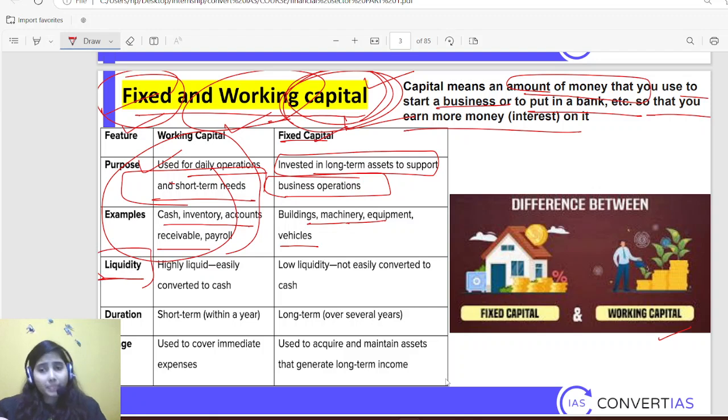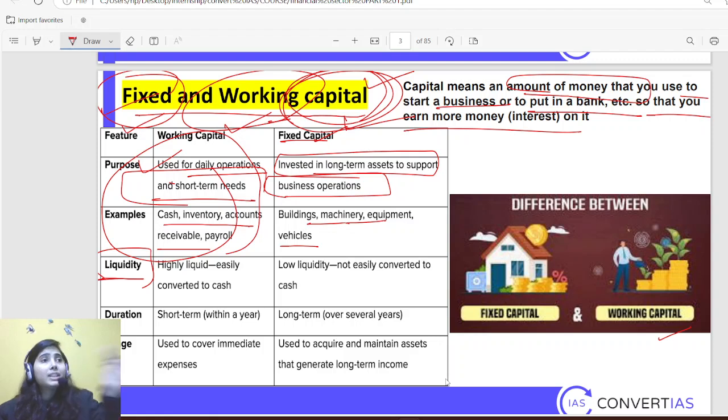Liquidity, I have already explained in the previous session, is the ease with which something can be transformed into cash. For example, if I am going to sell this laptop, then I have to wait for a buyer who can give me enough money for it. So this is not easier in terms of liquidity. I cannot get liquidity at the very first front.